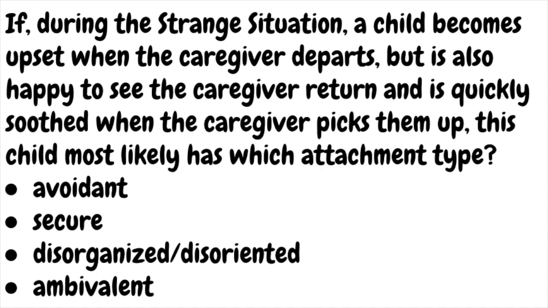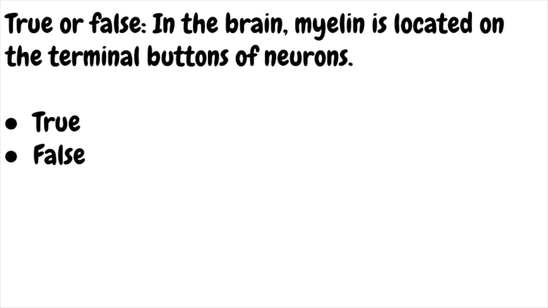If, during the strange situation, a child becomes upset when the caregiver departs, but is also happy to see the caregiver return and is quickly soothed when the caregiver picks them up, this child most likely has which attachment type? Is the answer avoidant, secure, disorganized disoriented, or ambivalent? True or false? In the brain, myelin is located on the terminal buttons of neurons.